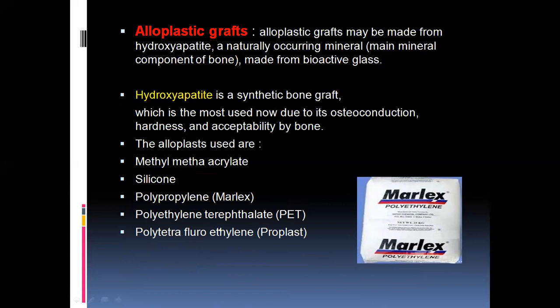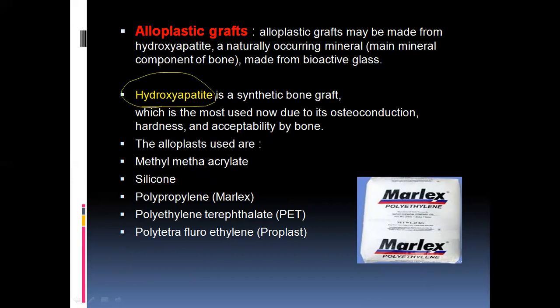So we have completed with the autografts, allografts and xenografts. Now the fourth variety is alloplastic grafts, nothing but synthetic grafts. So these are synthetic grafts, and some of them are natural or some of them are synthetic. So hydroxyapatite is a synthetic bone graft, and it's the most commonly used material in grafting procedures in dentistry. That's in perio surgeries or in prosto surgeries.